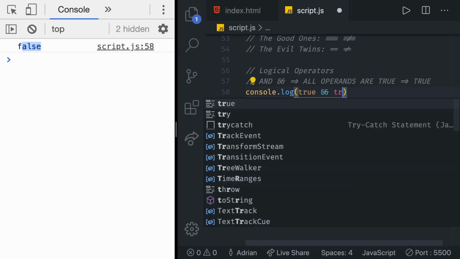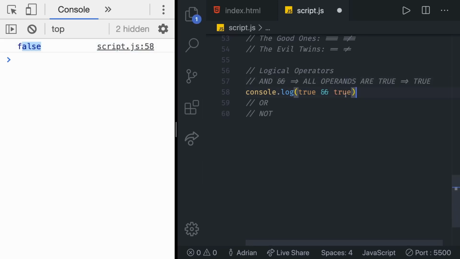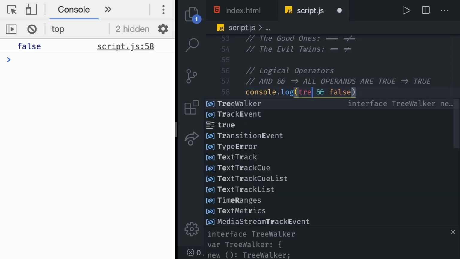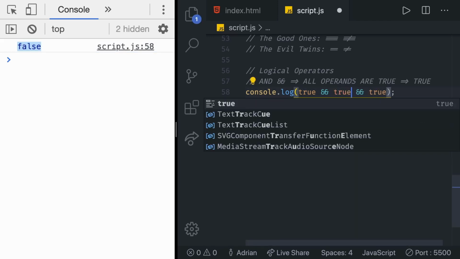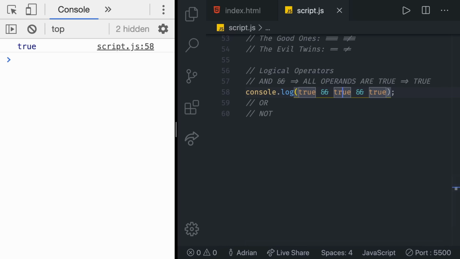If we convert this to true, you can see now all of the operands are true, and we are going to get true. Also, if we check for 2 false values, of course the value is going to be false. That's it. We can also pass multiple conditions. So let's try with, for example, true, false, and then we can say and true. What do you think the output of this is going to be? True, false, true. All operands need to be true. In this case, false is not true. So even if one single one is not true, it's going to return false, as you can see in the console. If we switch this back to true, then we have a true value.